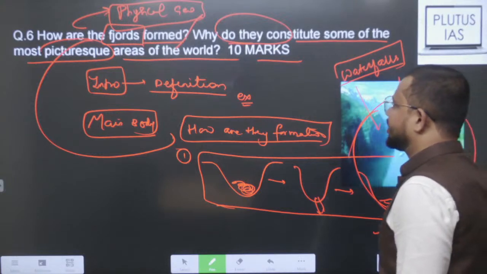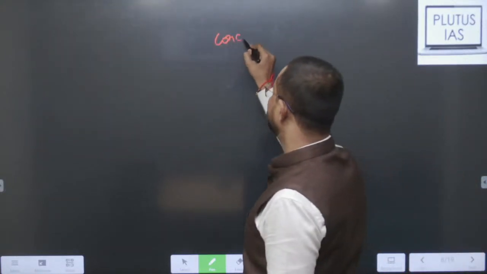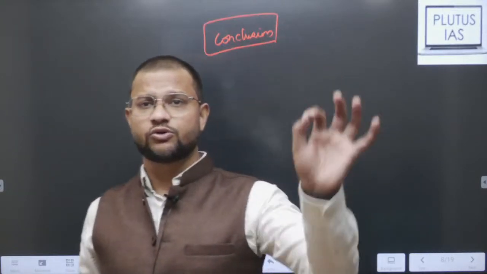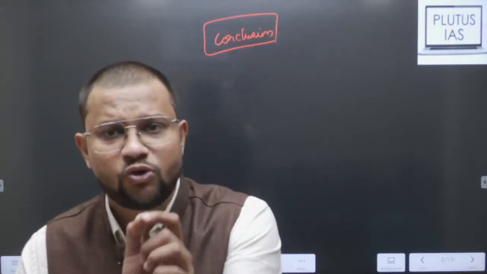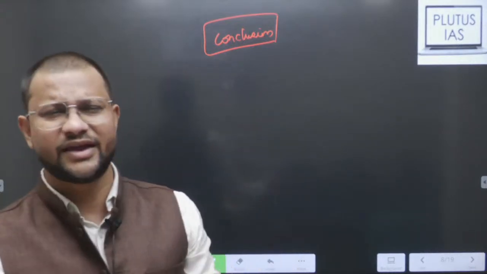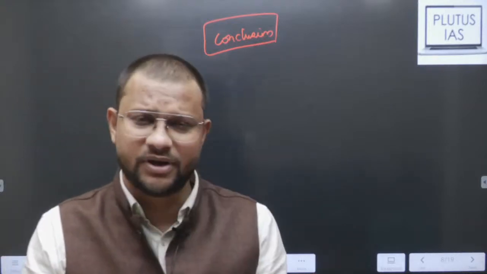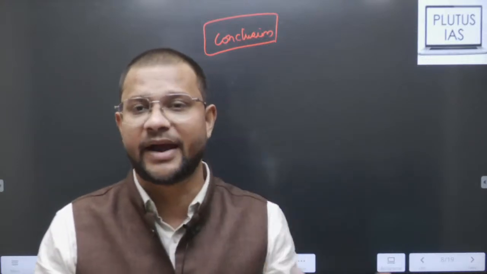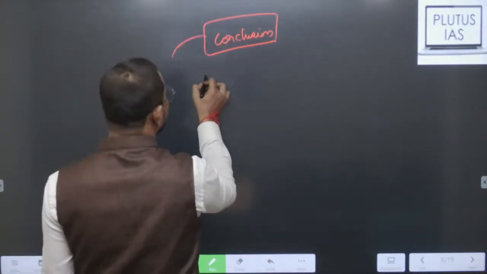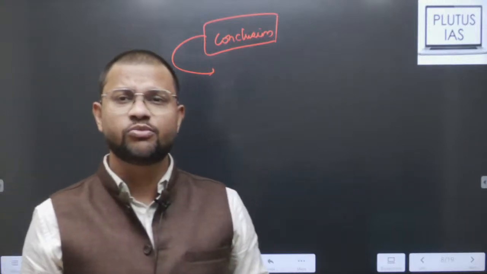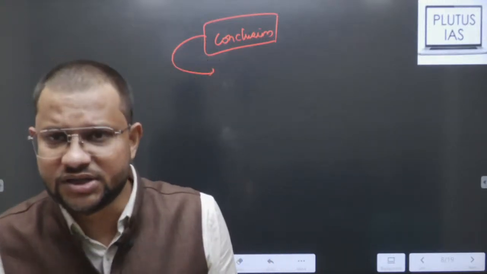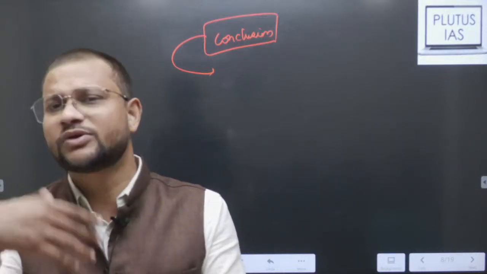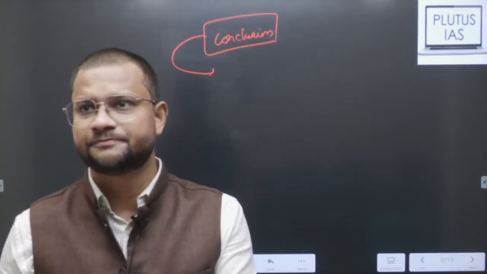And then in the conclusion, just write simply, this is how. It will be a simple conclusion because the question is theoretical. The question is simply demanding whether you know about it or not, and I personally feel this area is a bit less attempted as well. Why? Because it demands specific information. So conclusion: thus fjords are one of the most important geographical features in the polar and subpolar region, very significant from the perspective of tourism, or you can connect it the other way as well. Fine.